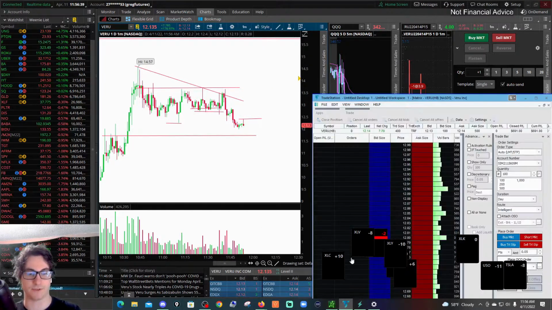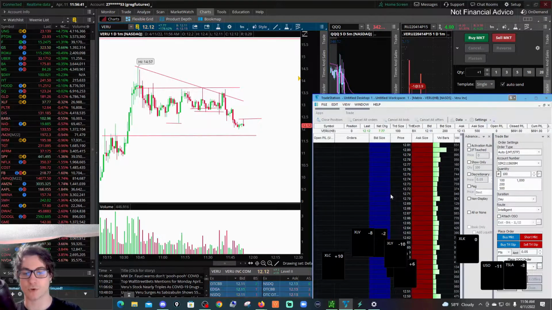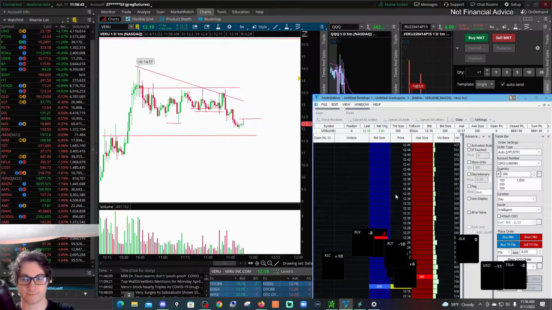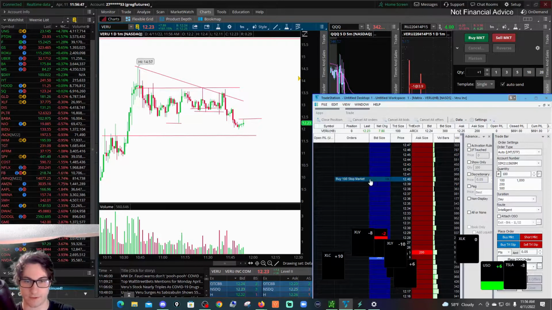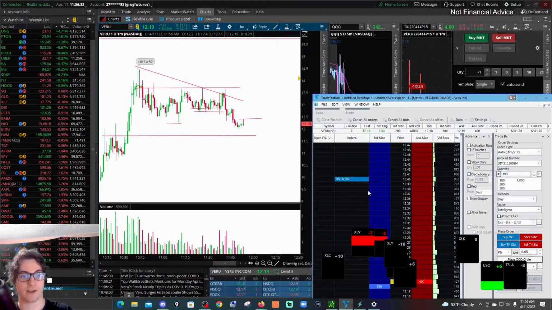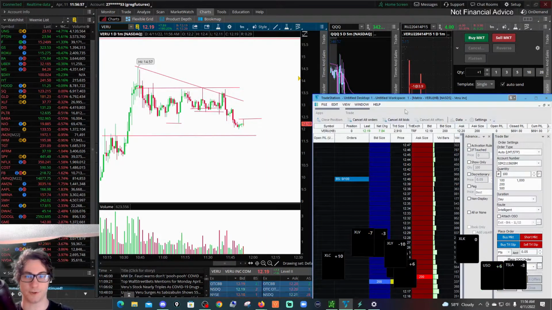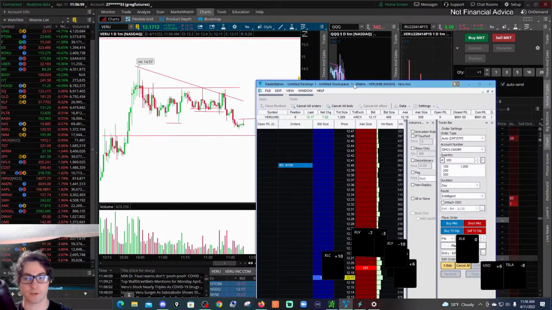1240 is the level to potentially buy stop. So you scroll on down to 1240, and just above 1240, you can put in a buy stop market. Do you see that? And then you can click right there. And now if Veru goes above that level, it'll trigger me long into Veru. So this is just an easy way of using the matrix.